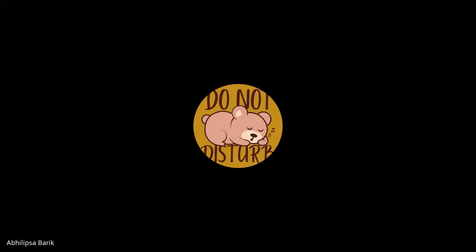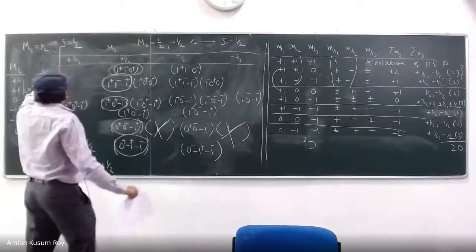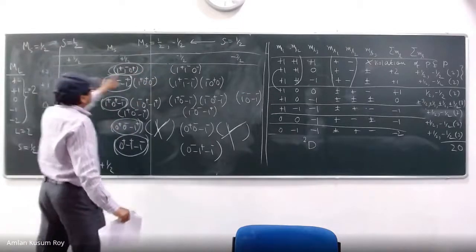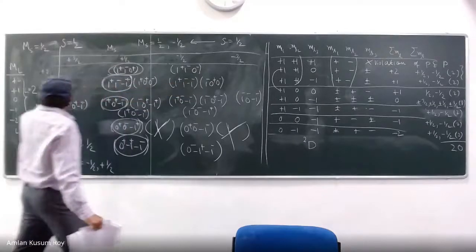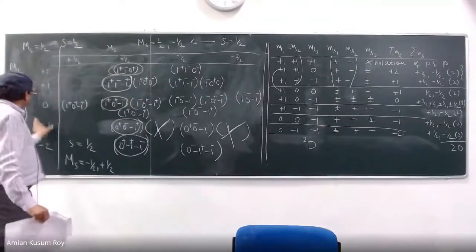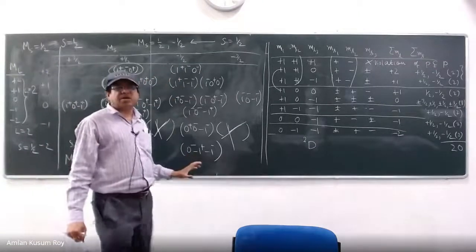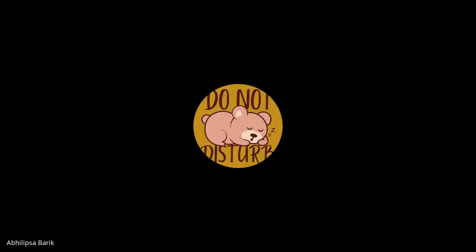Yes, sir. So that means 2 and half is also there, 2 and minus half also has to be there. 1 and half is there, 1 and minus half also has to be there. Because I have 5 L values, 5 ML values. सबका प्लस अप कंपोनेंट नीला है, सबका माइनस अप कंपोनेंट नीला है. Is it clear now? Yes, sir.